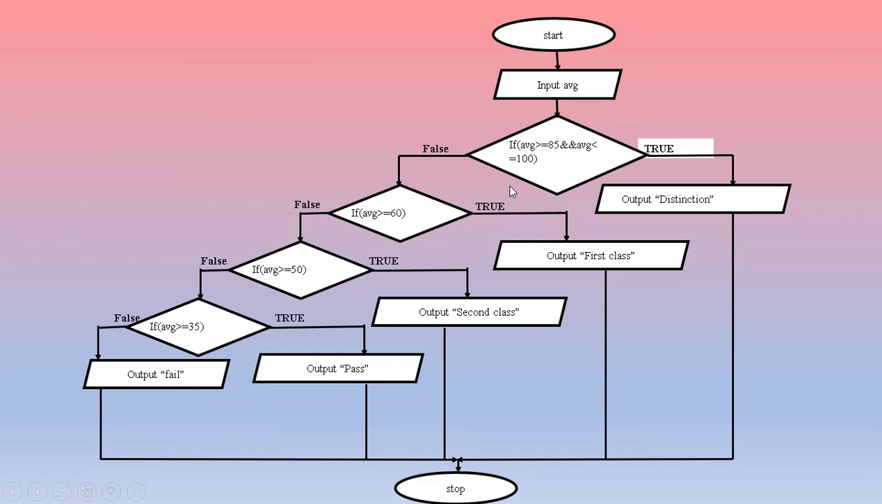And this is the flow chart as I have explained previously. So start, then we have input average. If the first condition is true, distinction. If the second condition is true, first class. If the third condition is true, second class. If the fourth condition is true, pass. If all the conditions are false, output fail.